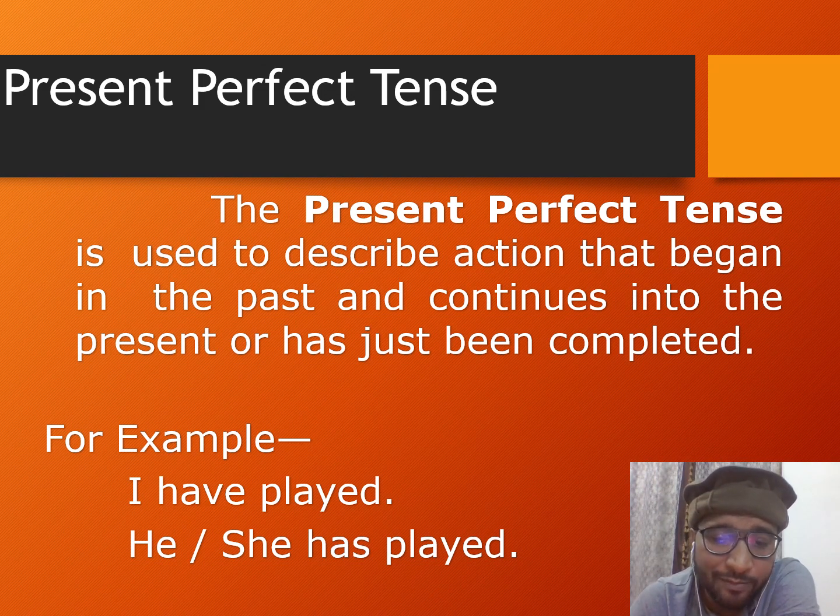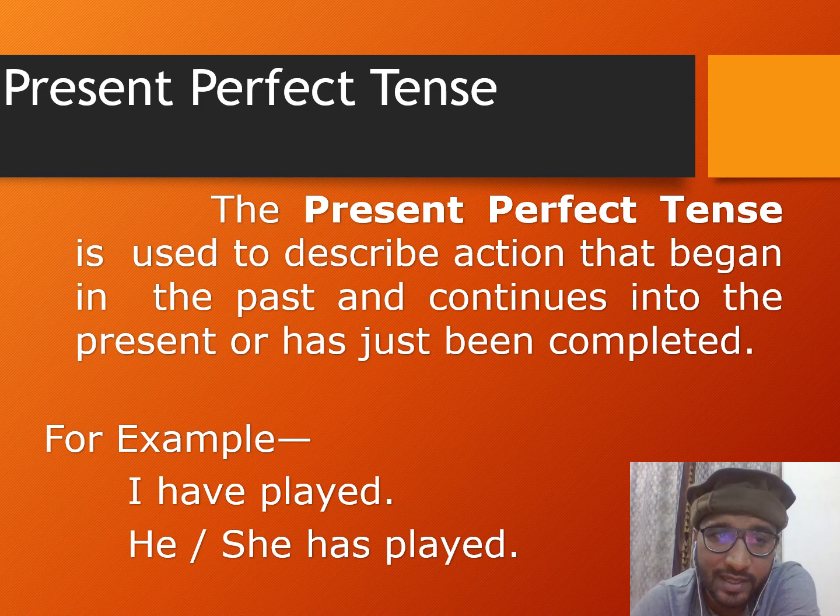For example, I have played cricket, he or she has played cricket. One more example I would like to quote over here is I have closed the door, and the result is the door is closed at the moment in the present. I closed the door in the past, but the result is available right now, and the result is the door is closed. So when we see the result of our past action, in that case we use present perfect tense.